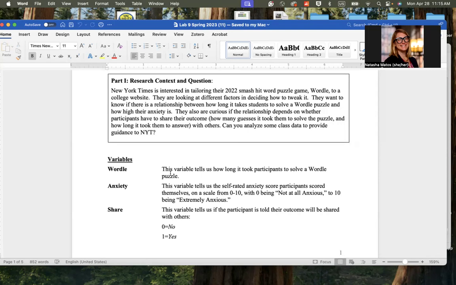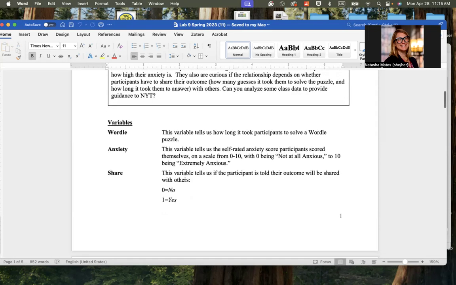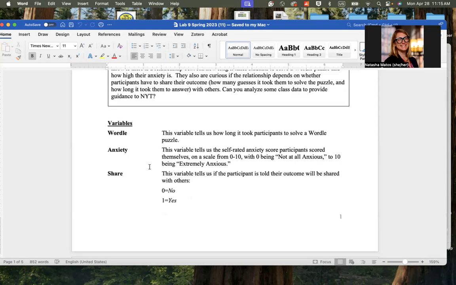These are the variables that we came up with. We actually did this in lab. The first was we asked participants how long it took to solve a Wordle puzzle. We gave them all the same puzzle to solve. They recorded that in seconds. Then there's a variable anxiety, and we asked participants to rate themselves on a scale from 0 to 10, with 0 being not at all anxious to 10 being extremely anxious. And then finally, we had the variable share, which told us whether their outcome will be shared with others. So 0 was no, and 1 was coded for yes.